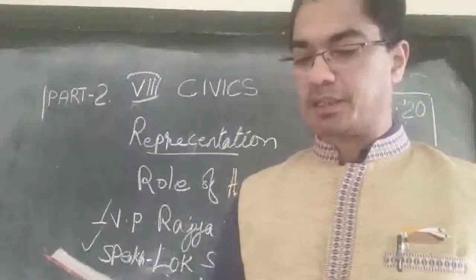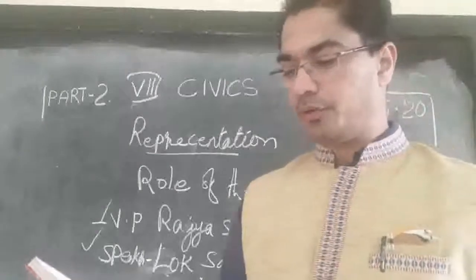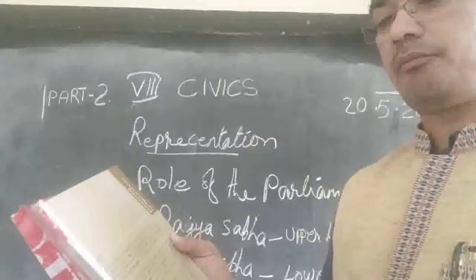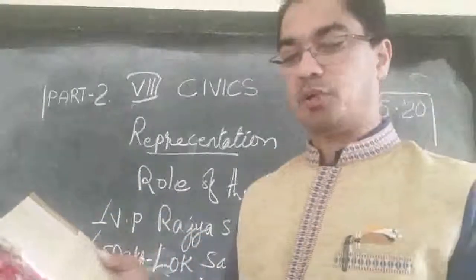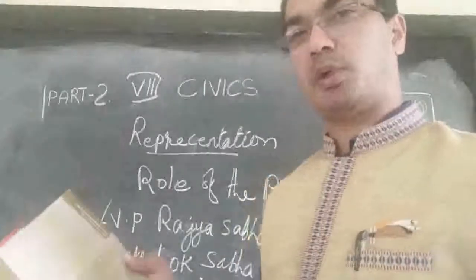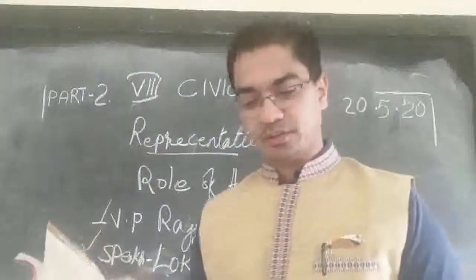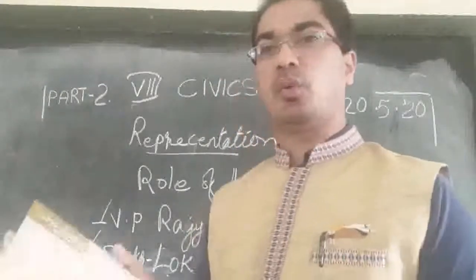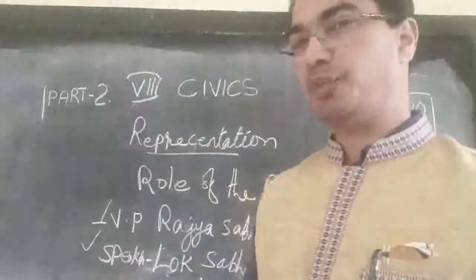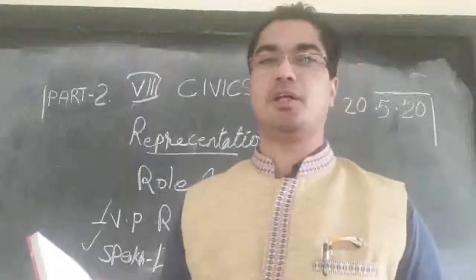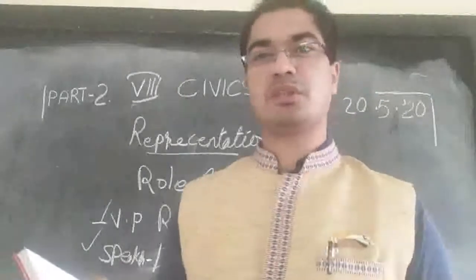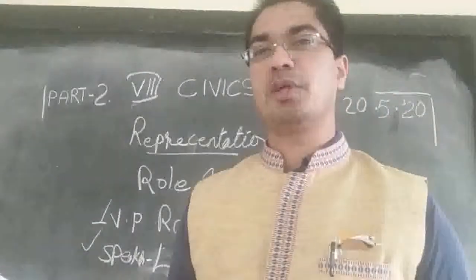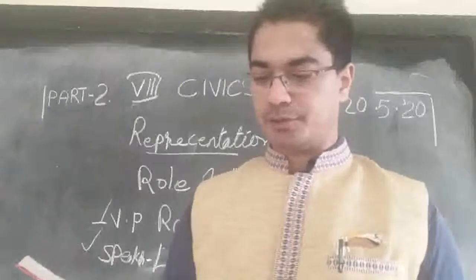Which state has the highest number of MPs in the Lok Sabha? Why do you think this is so? So in that, which state has got the highest number of MPs? It is Uttar Pradesh. They have got 86 MPs. Those days, now it is more than 100. Why do you think they have got the highest number of MPs? Because the state is very big and the population is also very big. So the constituencies are divided according to the population. So more people means there will be more constituencies, more MPs.